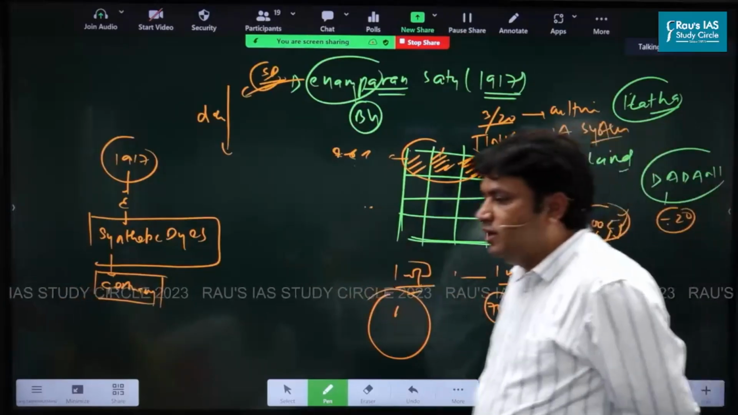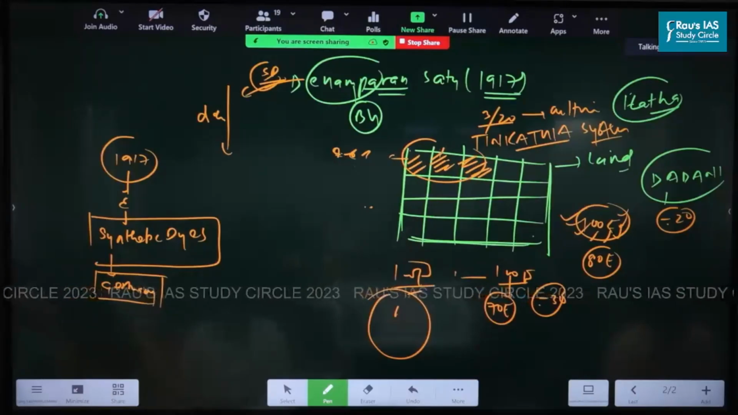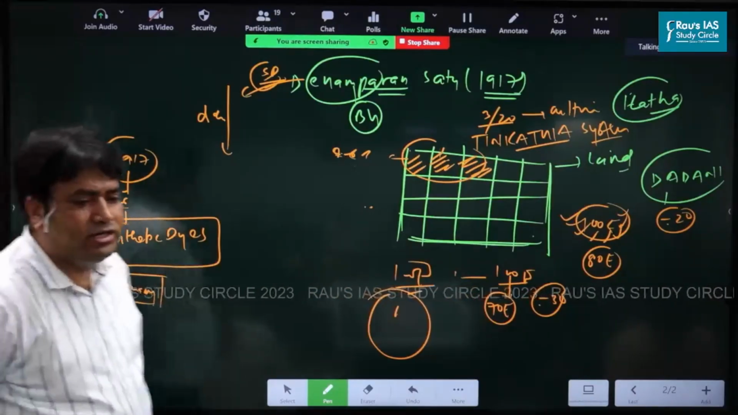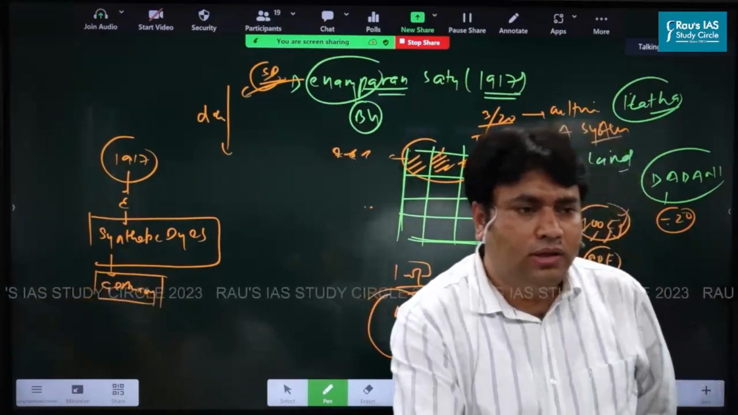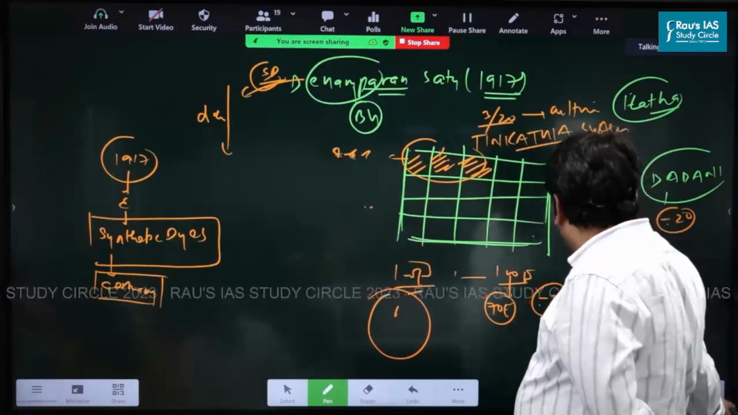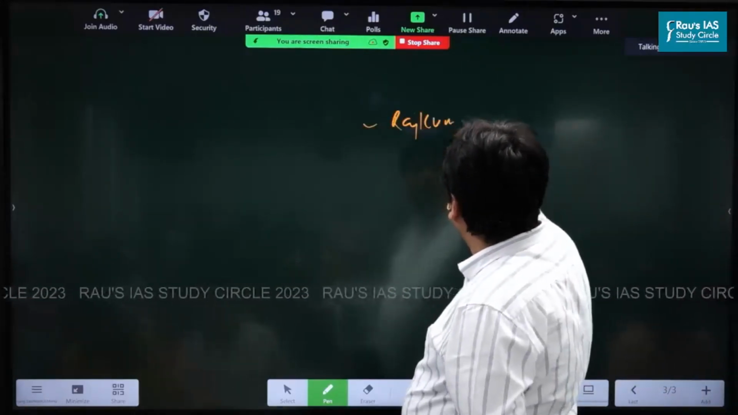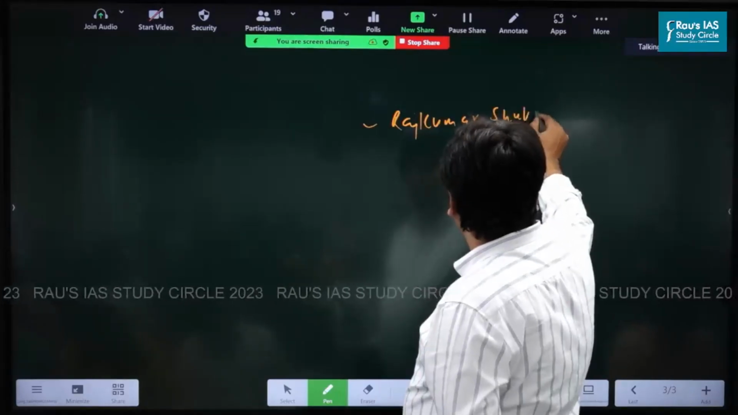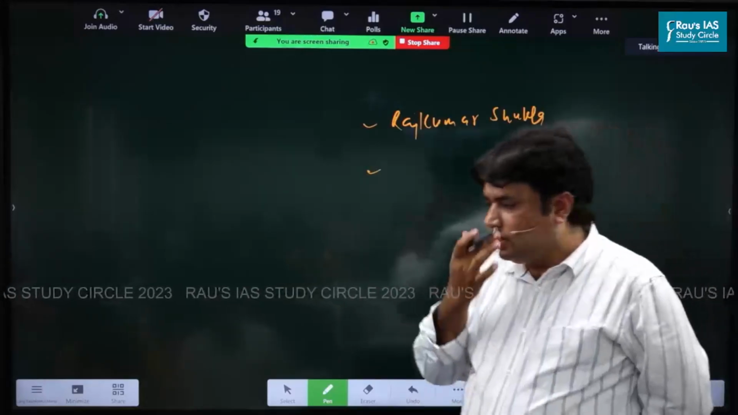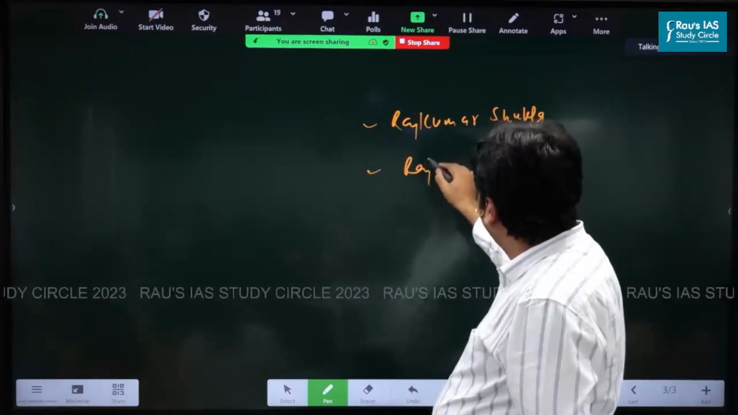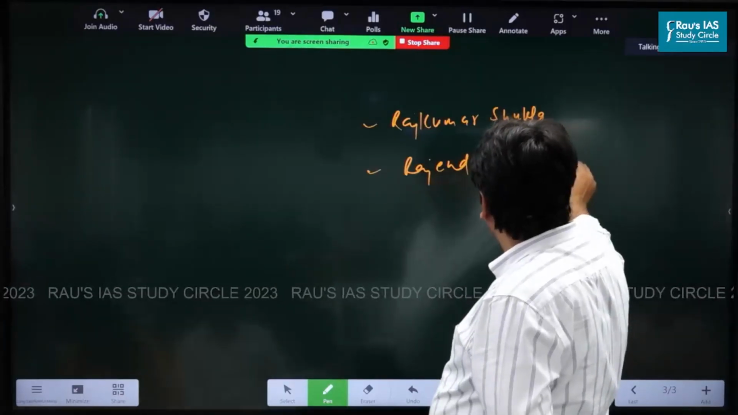Right. Next point. The leaders who invited Gandhi. The names are important for prelims. The leaders who invited Gandhi. One is Rajkumar Shukla. Next, Rajendra Prasad.